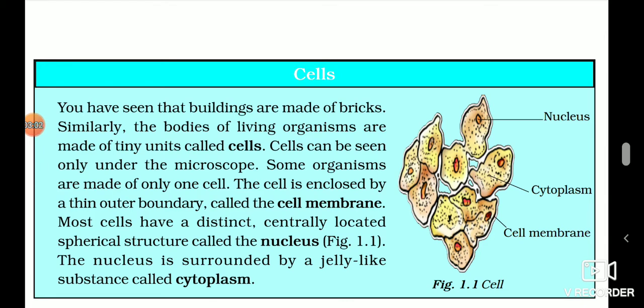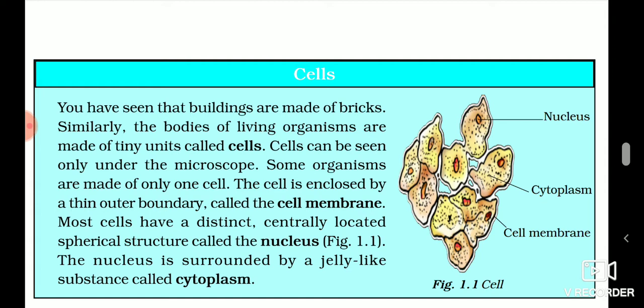Now, do you know what all organisms are made of? All the organisms, whether plants or animals or humans, are made up of cells. Cell is the smallest unit of any body. Cells are the tiniest units. We cannot see these units with our naked eye. We need a microscope to see a cell.